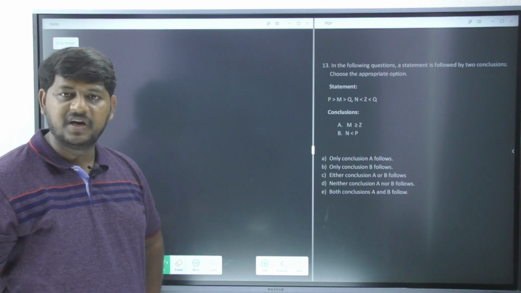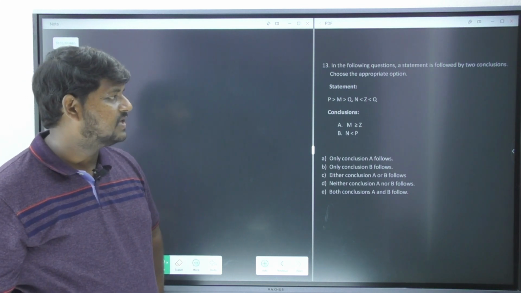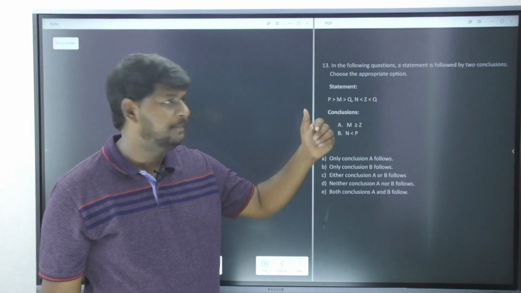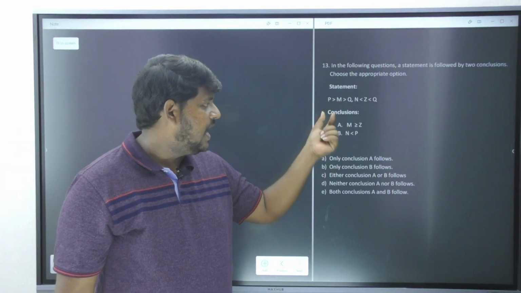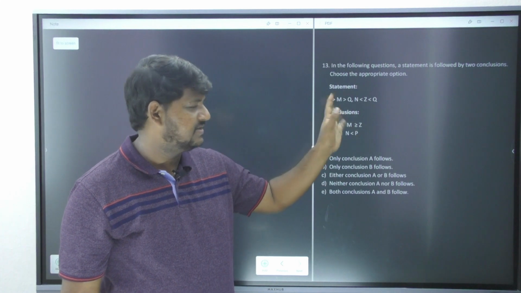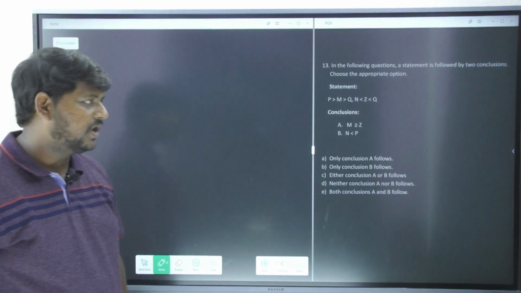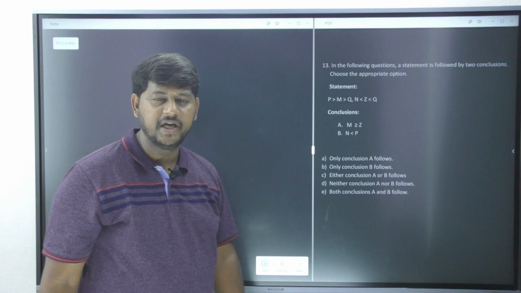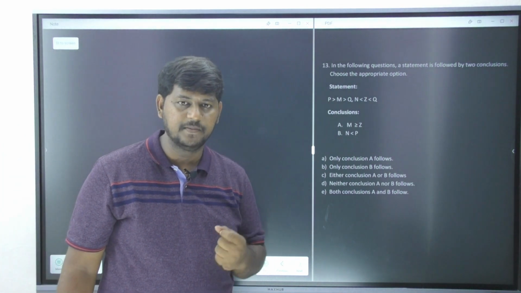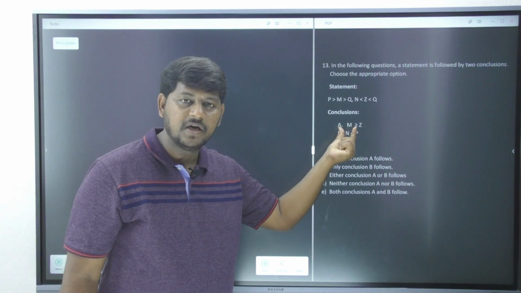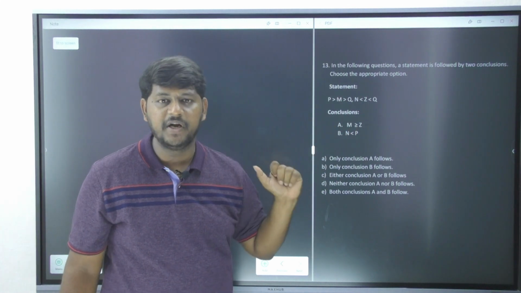Choose the appropriate option. Now the statement is clearly giving you some expression: P greater than M greater than Q, comma, N less than Z and Z less than Q. Okay, now the conclusions are two here. Please do remember, how do we solve our inequalities? Very simple. Based on the given conclusion, we are supposed to look into our statement.